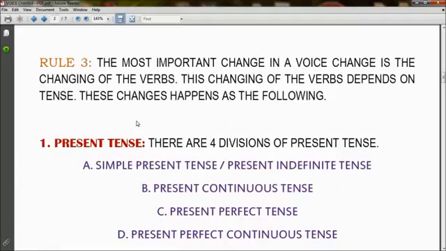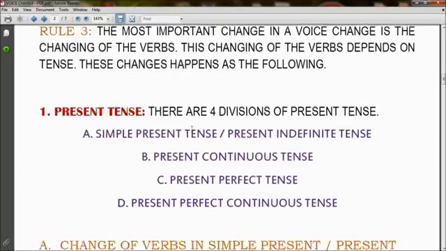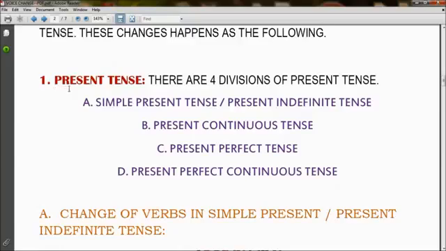So let's focus on rule 3, which is the most difficult rule of voice change. The most important change in a voice change is the changing of the verbs. The changing of the verbs depends on tense. These changes happen as the following. At first, we should know that today's topic is present tense. There are 4 divisions of present tense: simple present or present indefinite tense, present continuous tense, present perfect tense, and present perfect continuous tense.